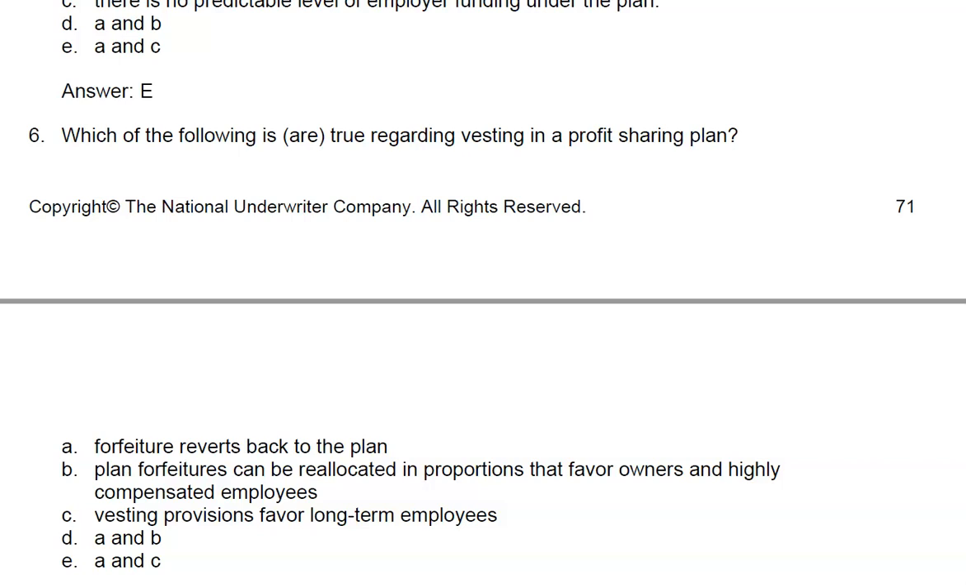C. Vesting provisions favor long-term employees. That is not correct. Vesting is very sacred with ERISA, and it is not appropriate to favor long-term or any employees. So the proper answer is E, A, and C.